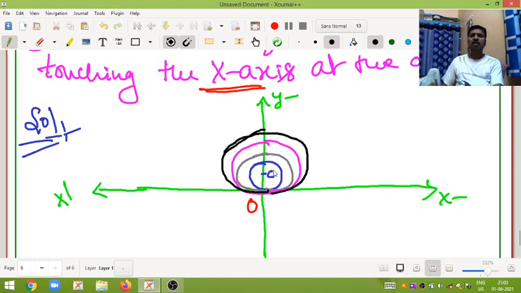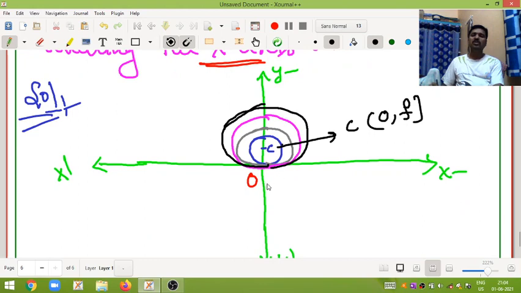This is the positive center I am taking. This center C is (0, f). That means the x coordinate will become 0. Here also it will come like this, but I am taking only the positive center.